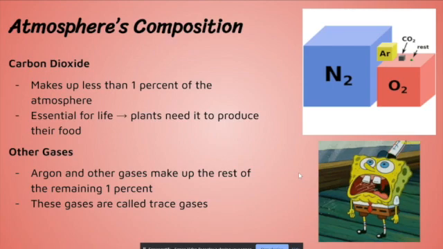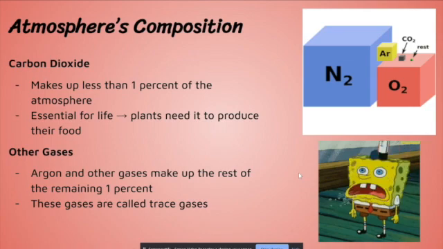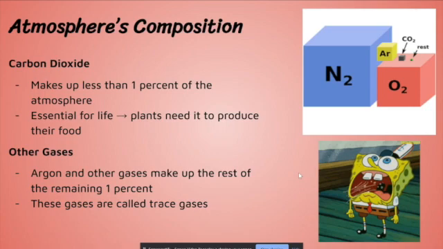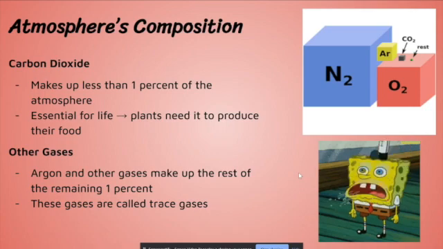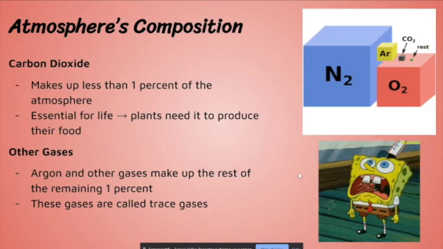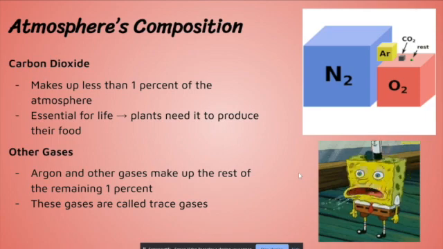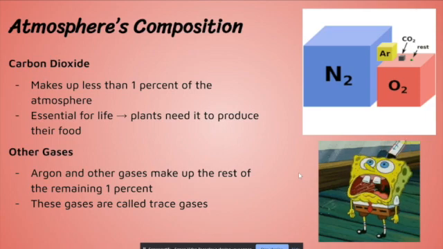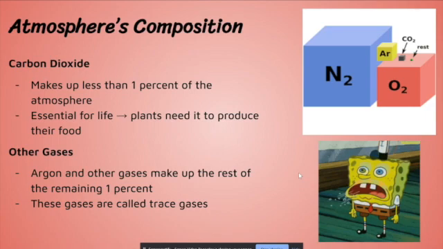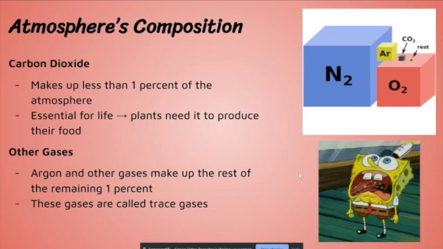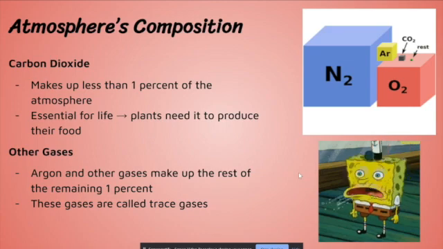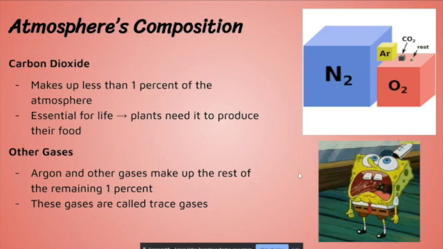Carbon dioxide makes up less than 1% of the atmosphere, but is critically important to us because plants need carbon dioxide in order to produce their energy. They produce glucose, and then we get the energy we need from plants. Or if you don't like vegetables, you get it from animals, but they got that energy from plants most likely. So carbon dioxide is very, very important to us.